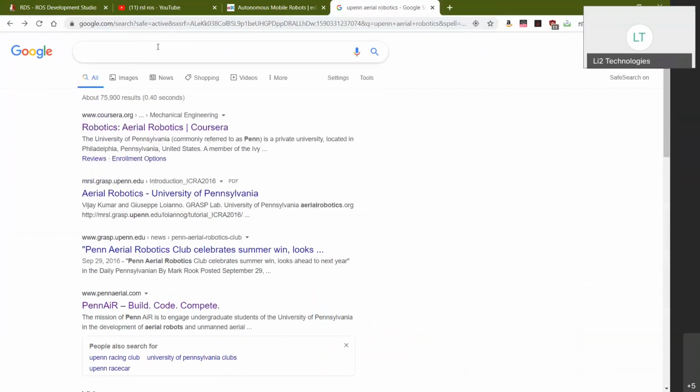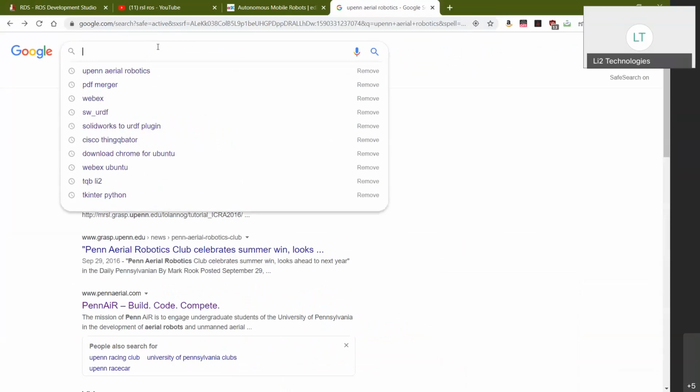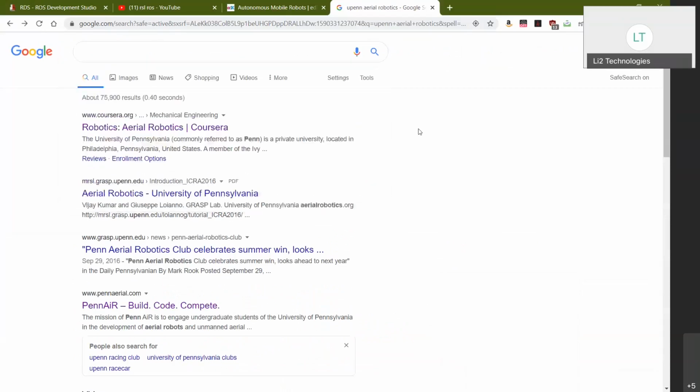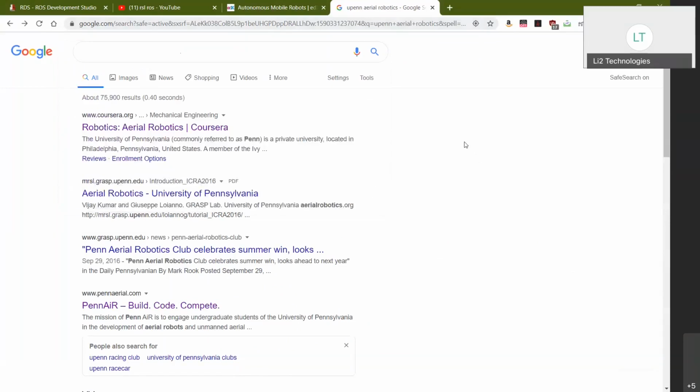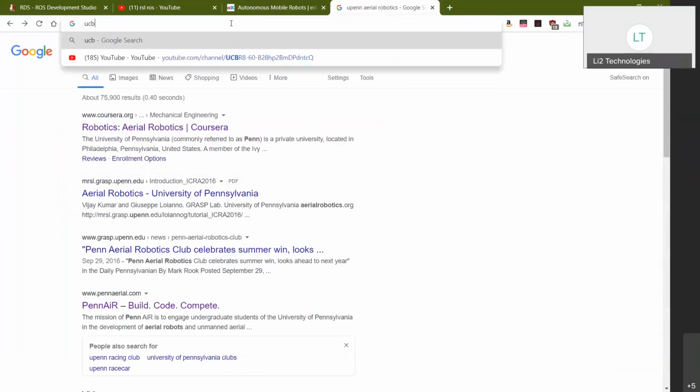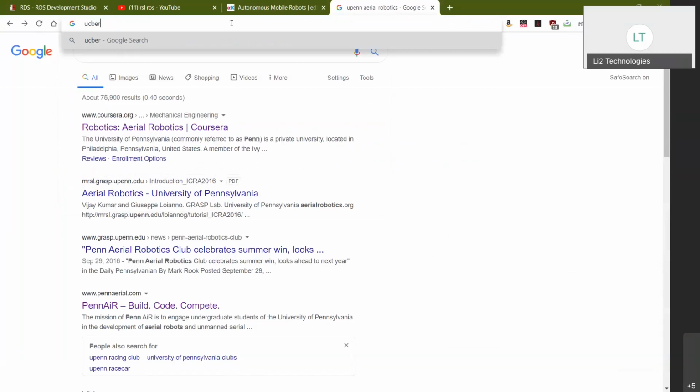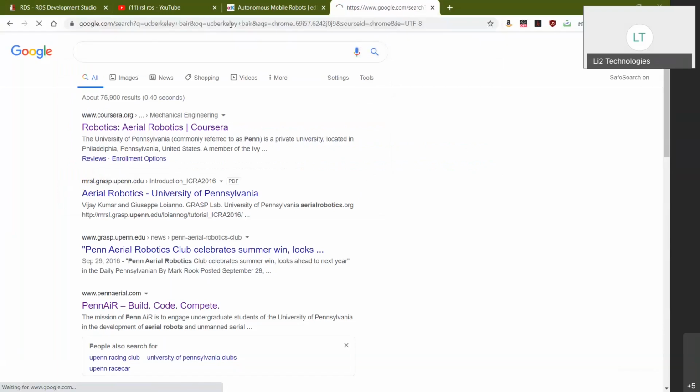Then Carnegie Mellon's robotics research is also really good, in case you're wondering how to follow the latest research. There is recent research on how reinforcement learning and robotics are coming together. If you're interested in reinforcement learning, then I would highly recommend UC Berkeley's BAIR Lab.